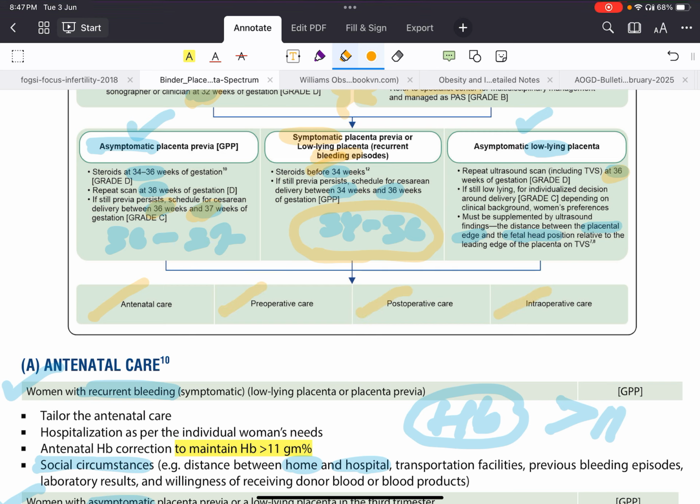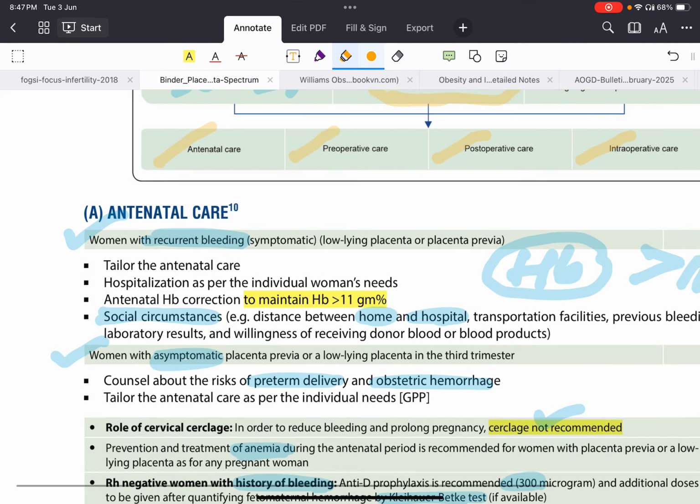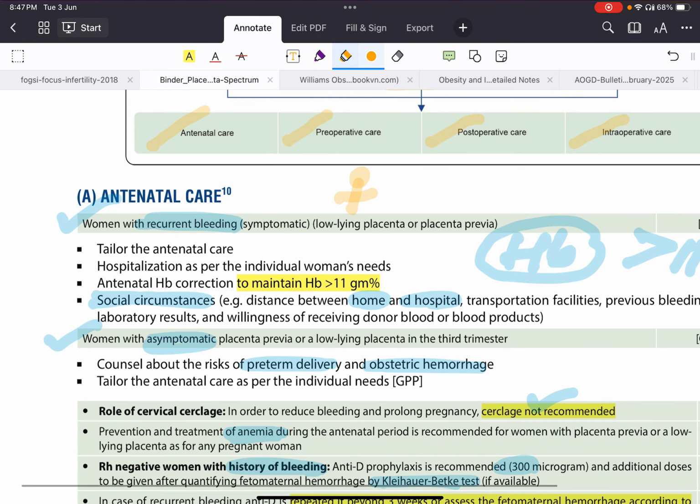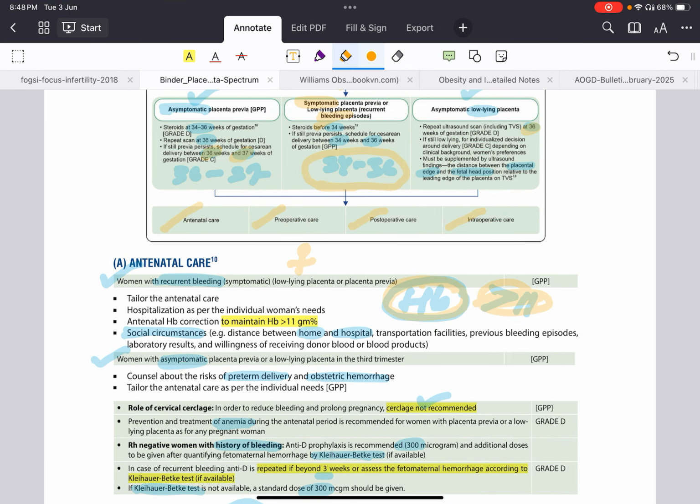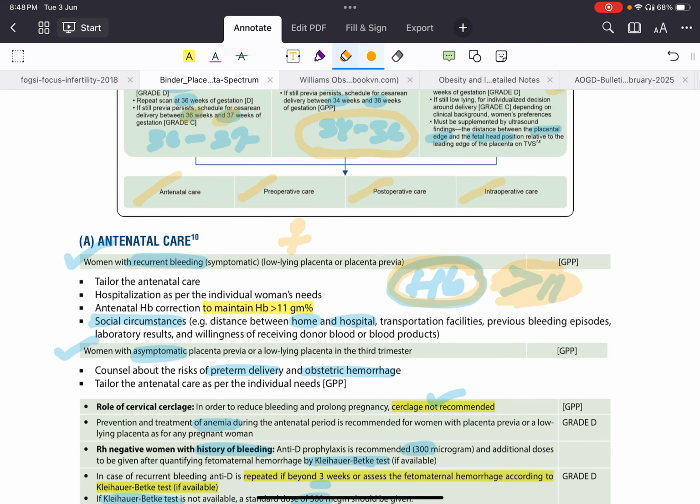First, antenatal care. If a lady came with placenta previa and she's having bleeding, spotting, so recurrent bleedings are there, what will you do? You'll ask her to come for regular antenatal care, with hospitalization when needed. Maintain the hemoglobin level, you should keep it more than 11. You should see the social circumstances: what is the distance from home to hospital, what is the transportation facility, how many bleeding episodes, what are the lab results. You should ask her to arrange blood products and blood donation.